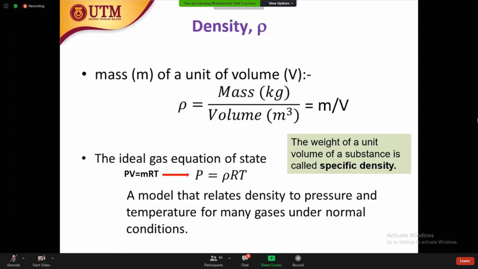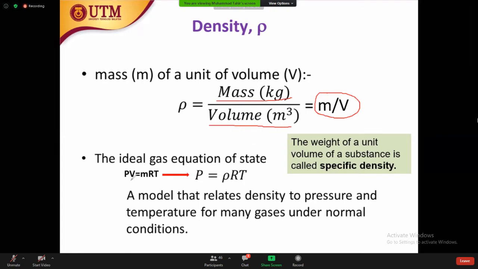Then we have the density. Density is similar to the pressure in that it is a ratio: density is the mass over volume. Once you know the total mass and the total volume, we can calculate the density. The formula is M over V, and every time you use this formula to calculate the density.